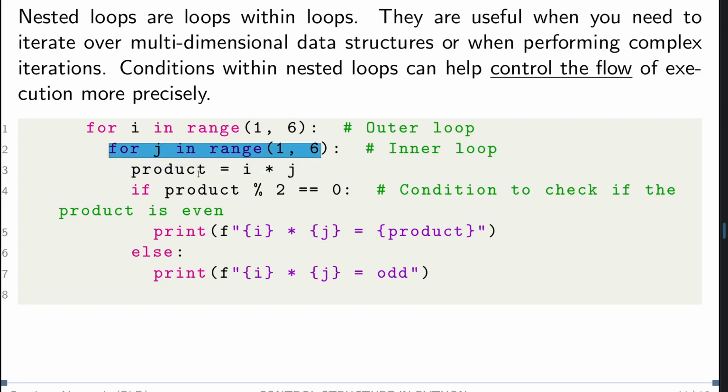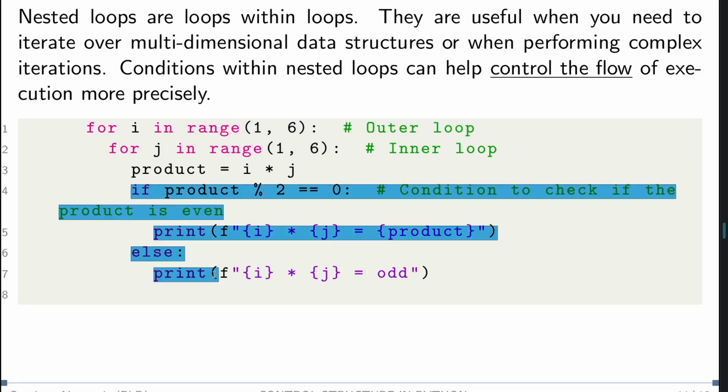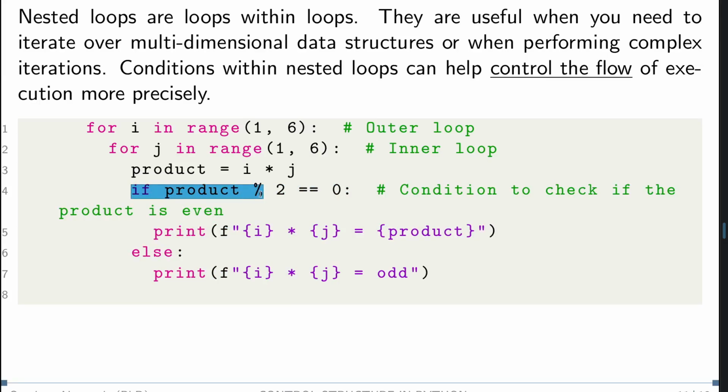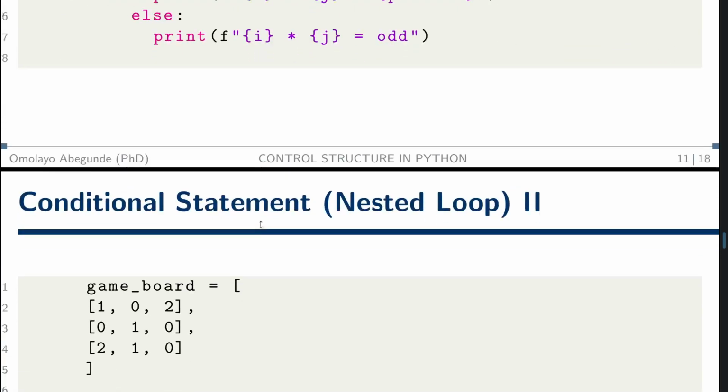Then it will calculate the product, i times j, the multiplication of these. Then, if we find the modulus of the product equal to 0, then continue to check. And see, this is nested. We have a nested loop control. Then inside the loop, we can also have our condition. Vice versa, we can also have our condition first, then if the condition is met, depending on the kind of problem we want to solve. It depends on how we're going to use this control. We're going to see them in the examples.